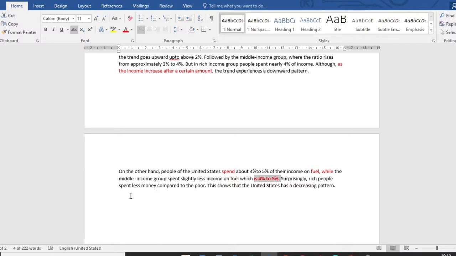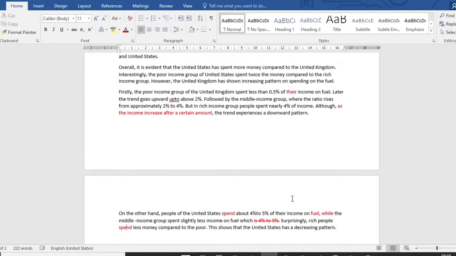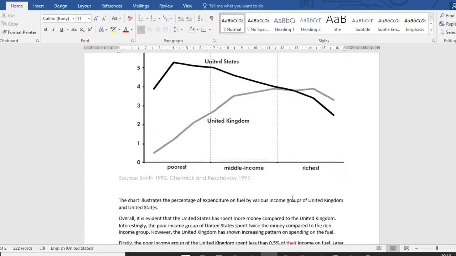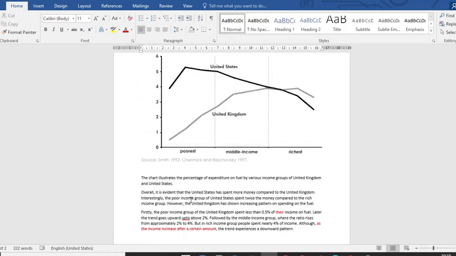Surprisingly, rich people spend less money compared to the poor. This shows that United States has a decreasing pattern. Okay, those were all the grammatical mistakes you made. Now we'll move on to the structure. The first thing that you said, that the chart illustrates the percentage of expenditure on fuel of various income group of United Kingdoms and United States.